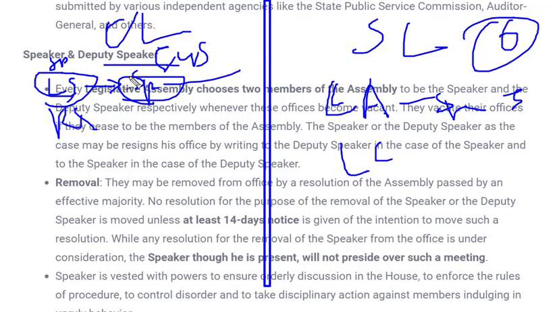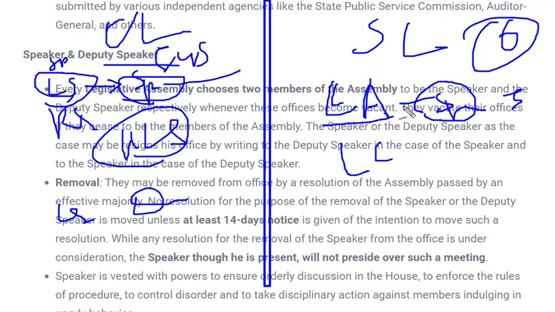And after the 11th Lok Sabha election, we saw that an important, prominent change was made, that the man or woman from the ruling party will be the speaker, whereas the deputy speaker will be from the opposite party. It's not absolute, but yes, it is generally seen. And in the case of the legislative assembly also, the speaker and deputy speaker will be members of the legislative assembly itself. They will be chosen from these members.